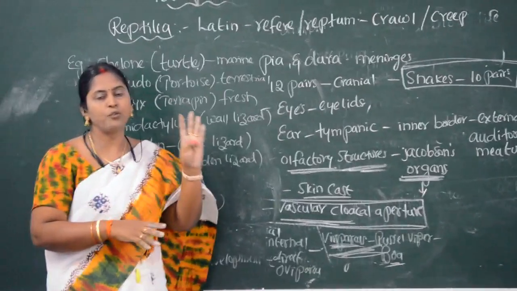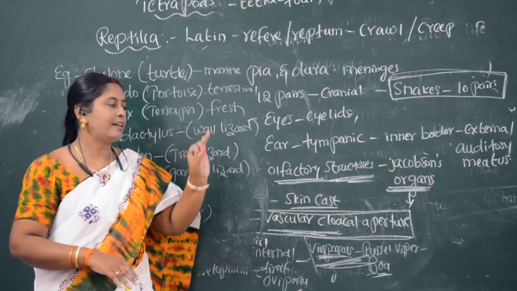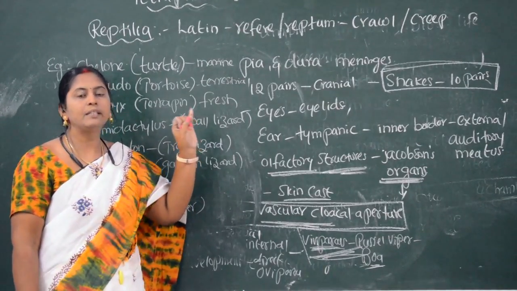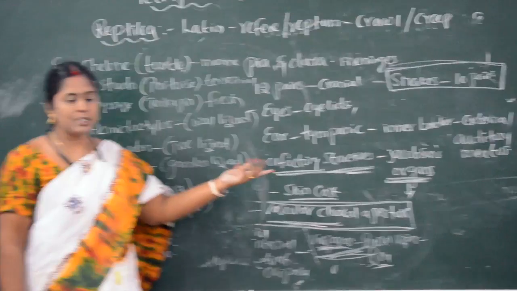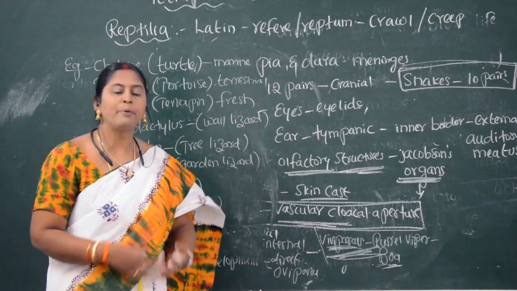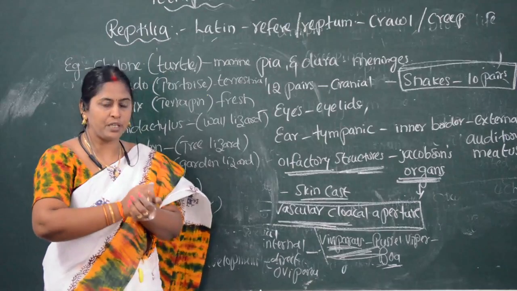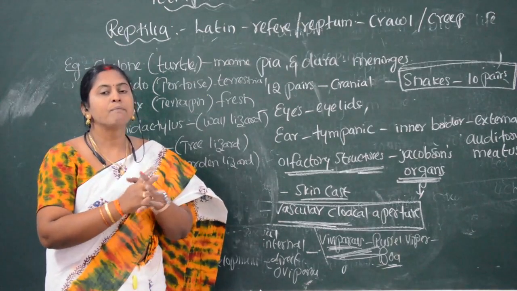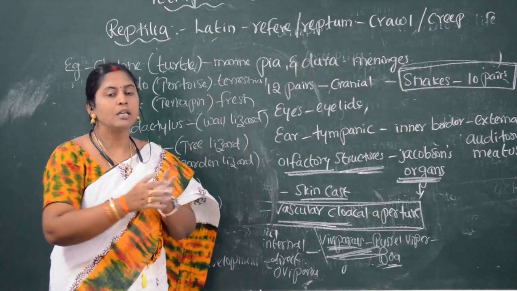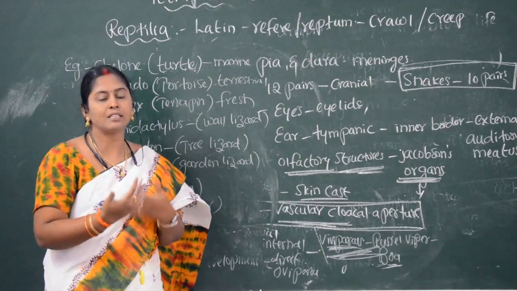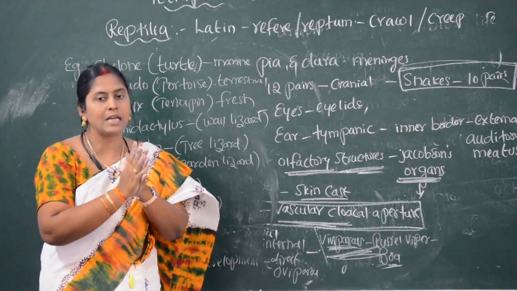The body is divided into four parts: head, neck, trunk, and tail. The respiratory system is well developed with lungs, pulmonary respiration, except in crocodiles and except in Chiloni, that is tortoise, because in tortoise the exchange of gases takes place through the vascular cloacal chamber.